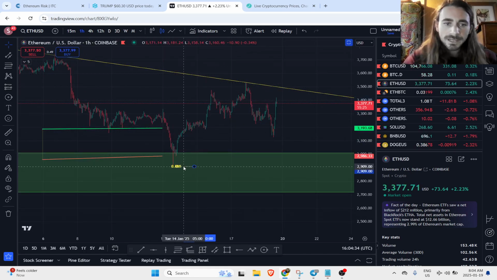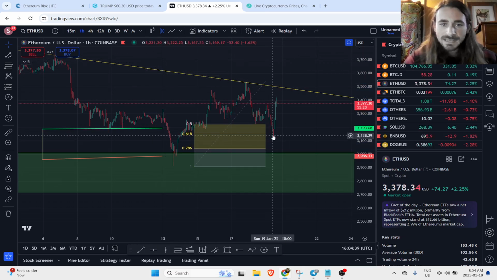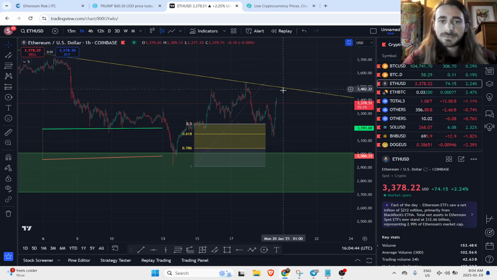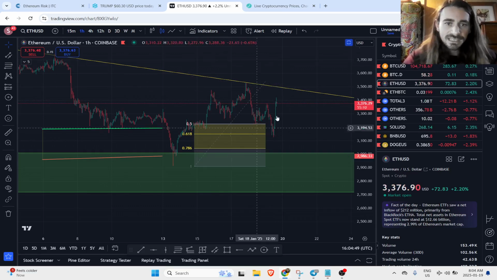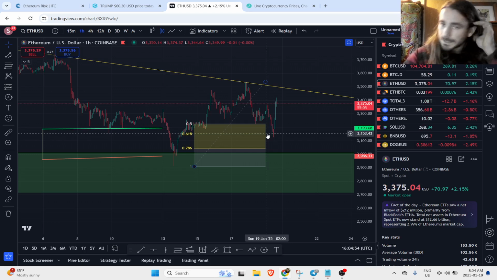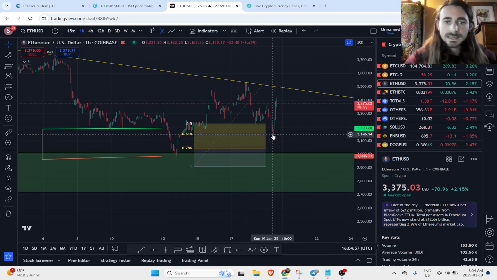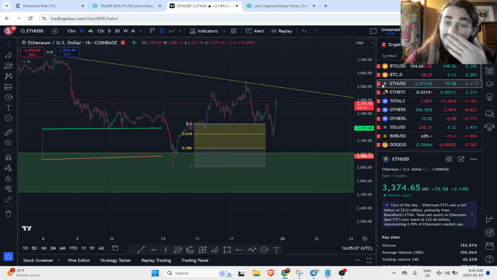We pulled our Fibonacci tool from the peak to the low, and we came back, we hit that 618, we got our additional entry here, and we've bounced from there, and we're moving up now back towards this trend line. So interesting to see. We did get a couple entries on that swing trade on ETH. It's currently running right now. I'm just going to hold that for the time being. I expect hopefully some continuation or some follow through on Ethereum here. Hopefully we start to see people kind of rotating some of their profits from other coins back to ETH.